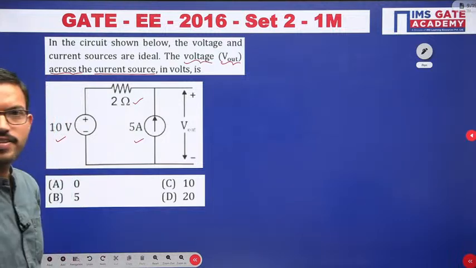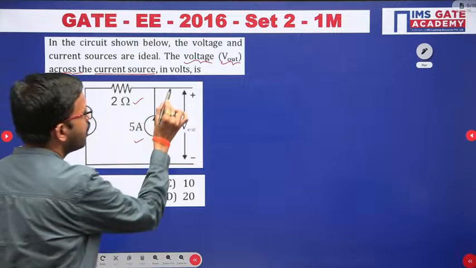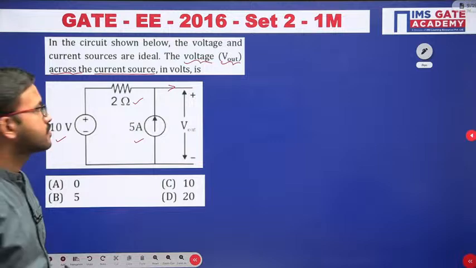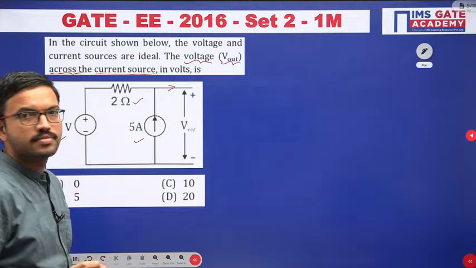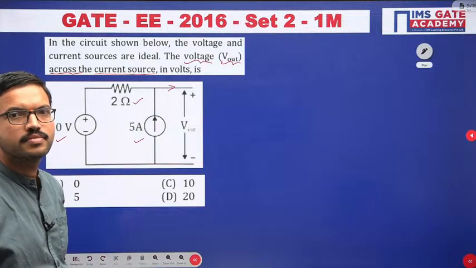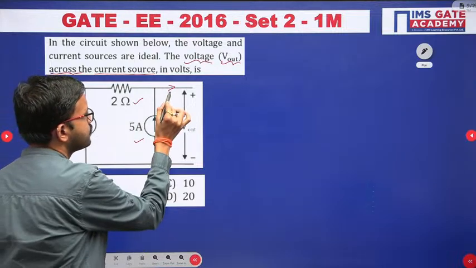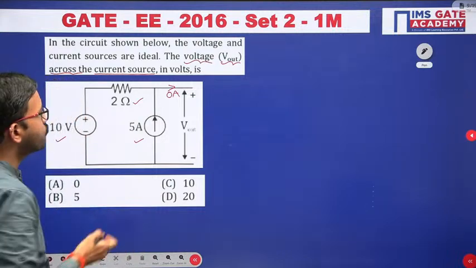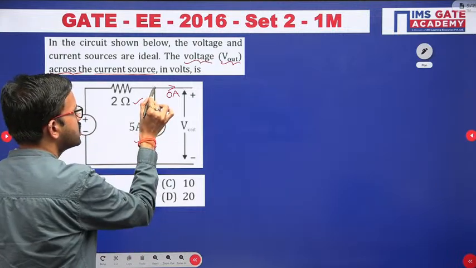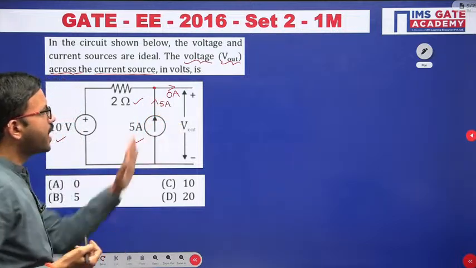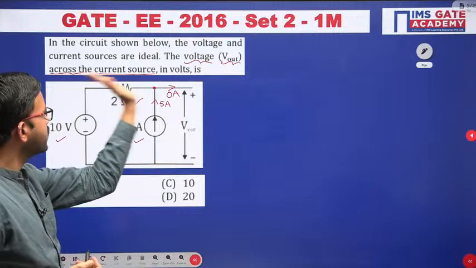If you want, I will give a hint. Tell me how much current is flowing in this branch, either in this direction or the opposite direction, no problem. 0 ampere. So that means whatever 5 ampere current is coming here, the entire 5 ampere is flowing like this.